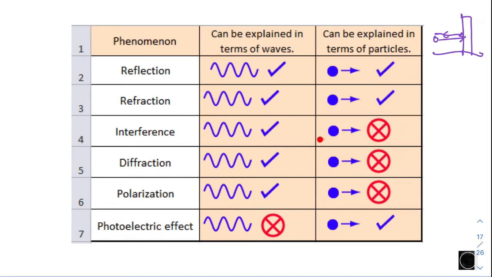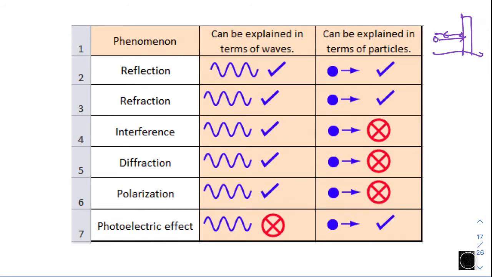For this one, we are going to go into detail for electrons exhibiting interference. Diffraction, by classical physics, light can behave as a wave and experience diffraction, but again it cannot be explained in terms of particles.